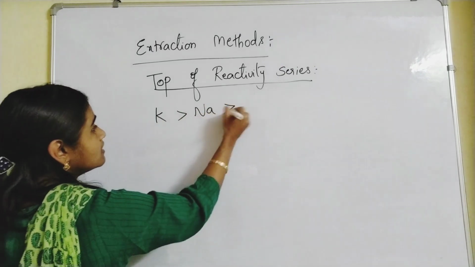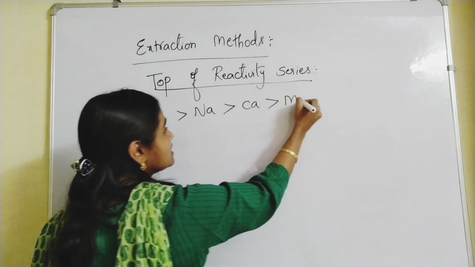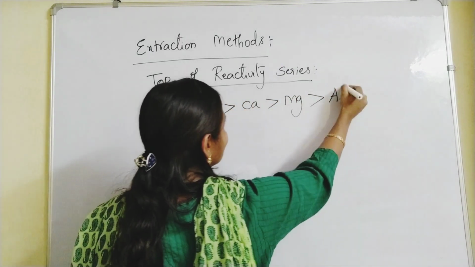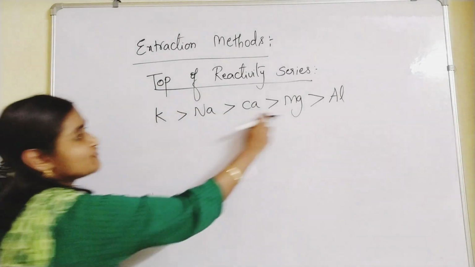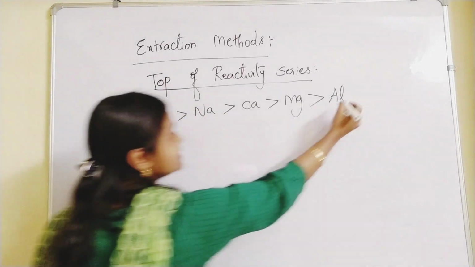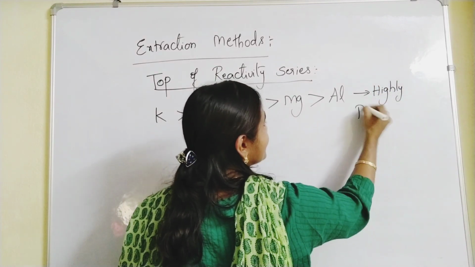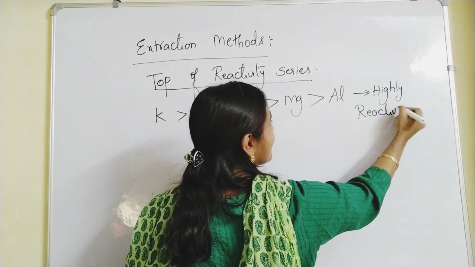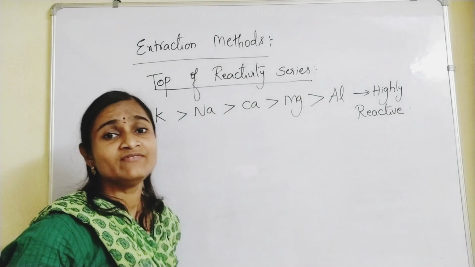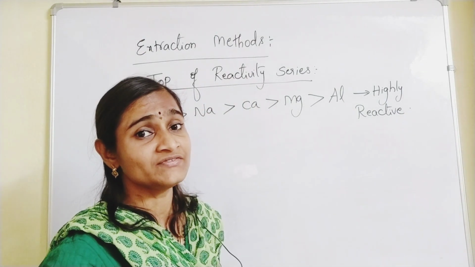Kanaka, Mahalakshmi, Alludu. Right? These 5 metals are highly reactive. Why do we say that they are highly reactive?